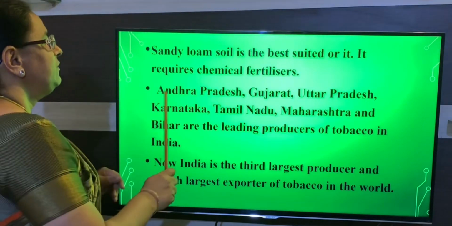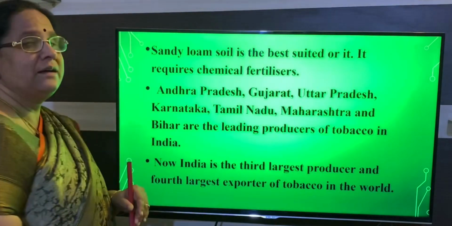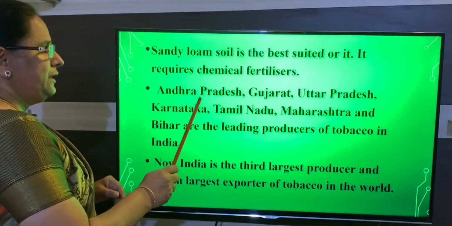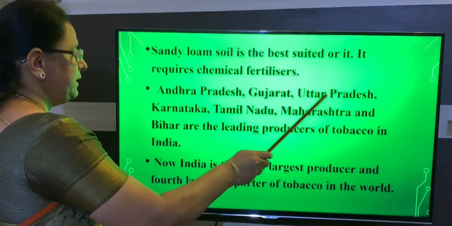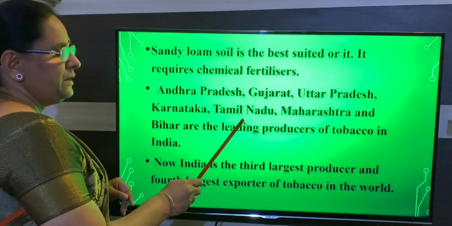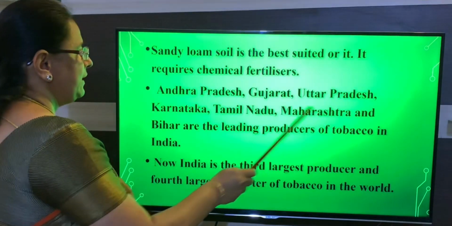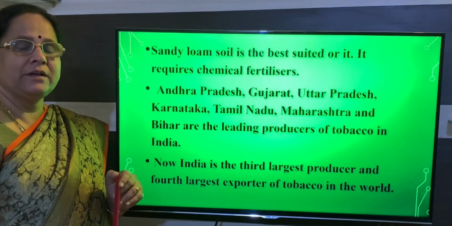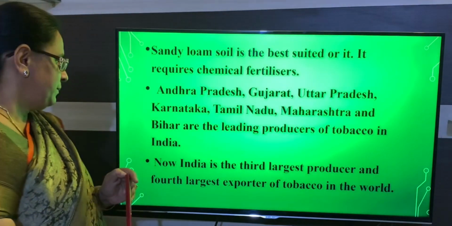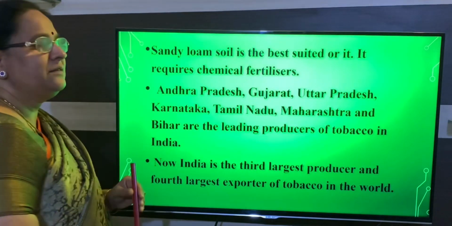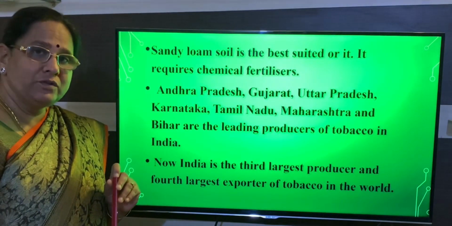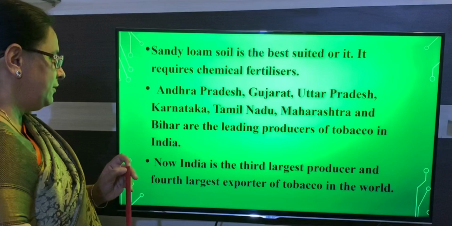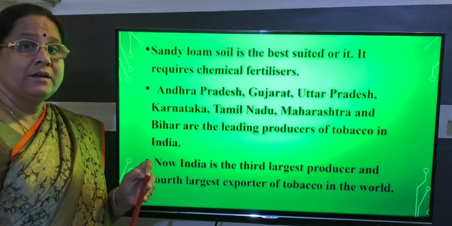And next one is in which other places it is being cultivated: Andhra Pradesh, Gujarat, Uttar Pradesh, Karnataka, Tamil Nadu, Maharashtra and Bihar. In these places cultivation of tobacco is concentrated. And India is the third largest producer of tobacco and fourth largest exporter.